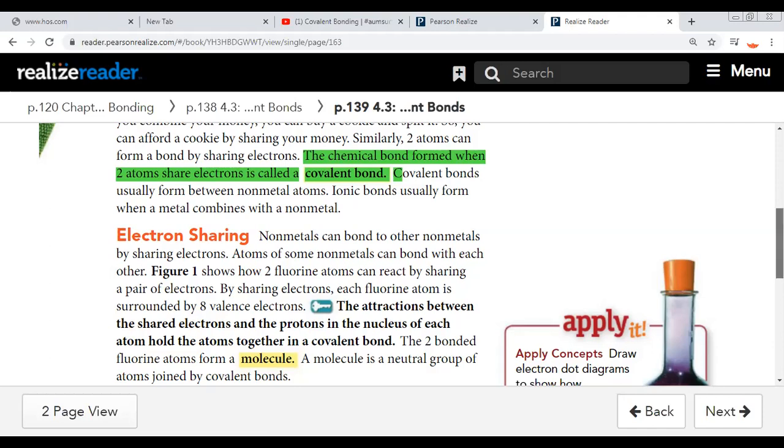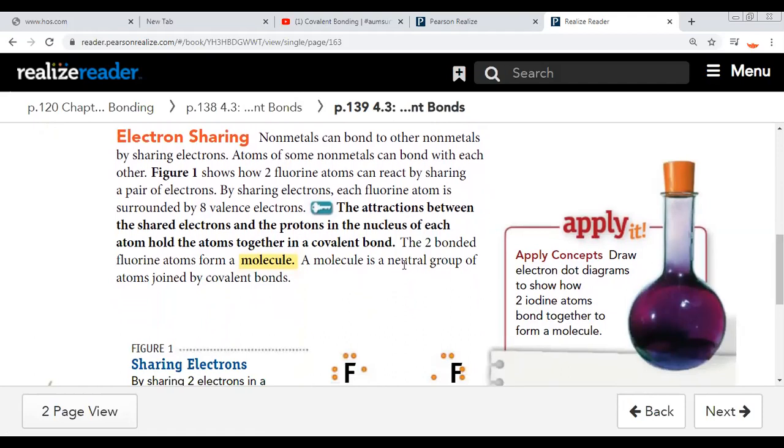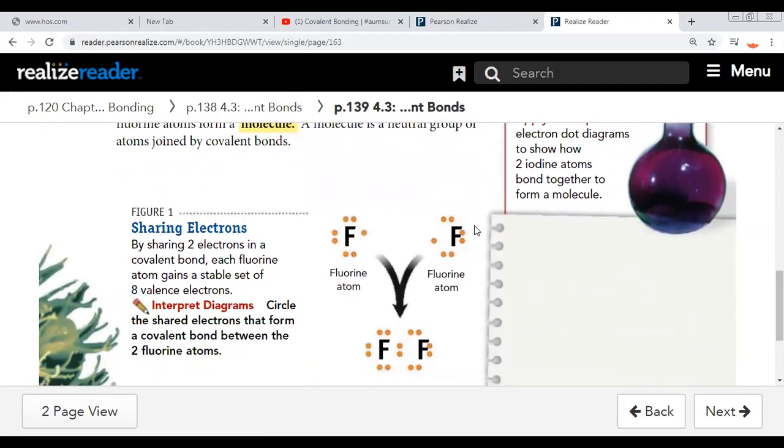Okay, what is the meaning of molecule? A molecule is a natural group of atoms joined by covalent bonds. For example, a covalent bond forms between two non-metal atoms, fluorine and fluorine. Each atom shares 1 electron, so the number of shared electrons here is 2 electrons, and it is a single covalent bond.